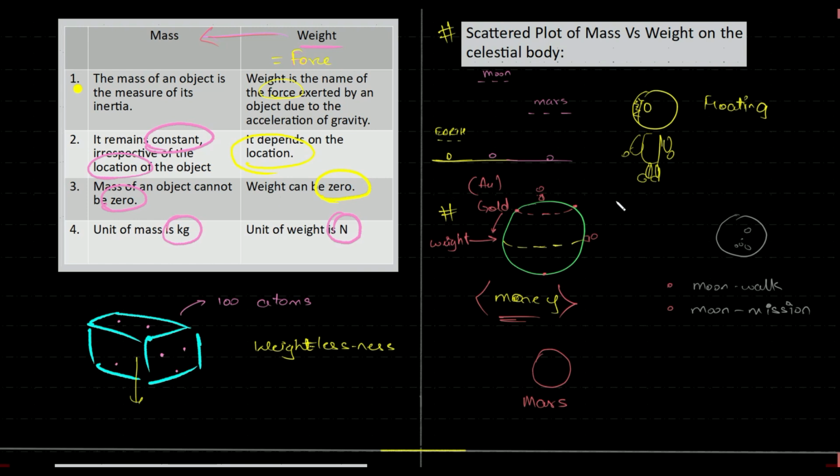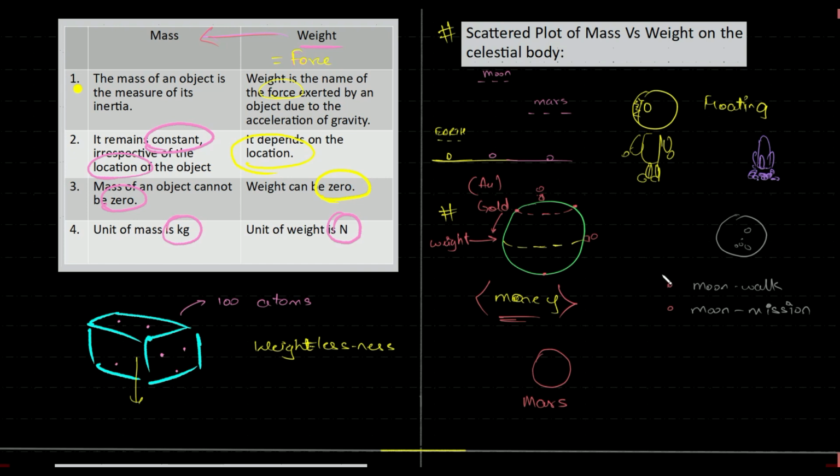Right guys? So again, how is this useful? All this is okay and true, but how is this useful? I'm asking you this question. All these people who went on the moon mission came back. So my question to you is, how did they come back? Because to send someone out of the earth, we have seen that a big rocket having so much fuel blasts off with so much gas and everything, is it not? So how did they take such a structure to the surface of the moon? How did they come back? What kind of vehicle did they use? What kind of launching thing did they use?